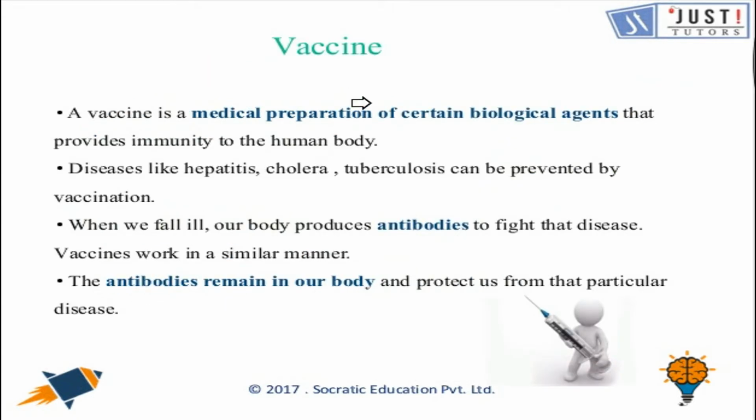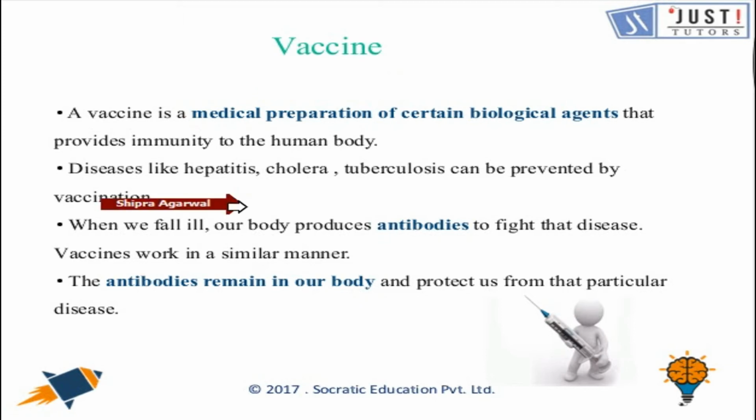Now, how can we fight against harmful microorganisms using vaccination? Vaccination is a biological preparation that improves immunity to a particular disease. A vaccine typically contains an agent that resembles a disease causing microorganism.